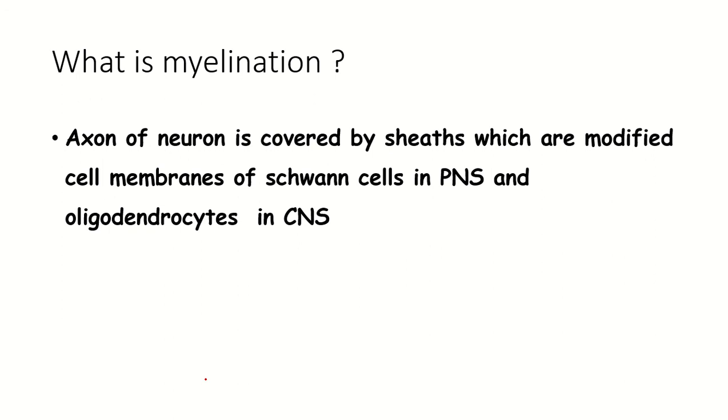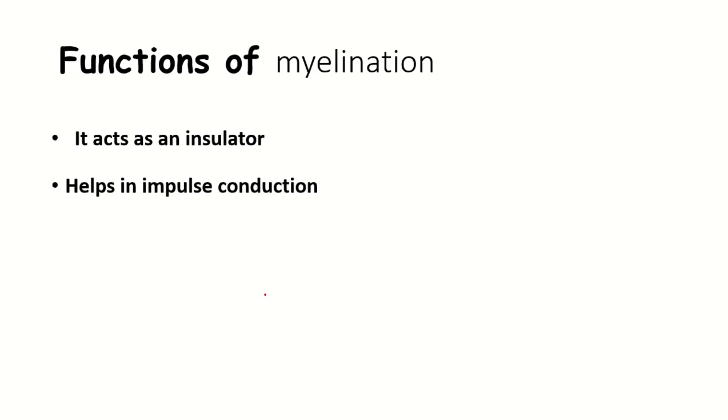What is myelination? The axon of the neuron is covered by a sheath which is a modified cell membrane of the Schwann cell in the peripheral nervous system and of the oligodendrocyte in the central nervous system. The function of myelination: it acts as an insulator and helps in impulse conduction.